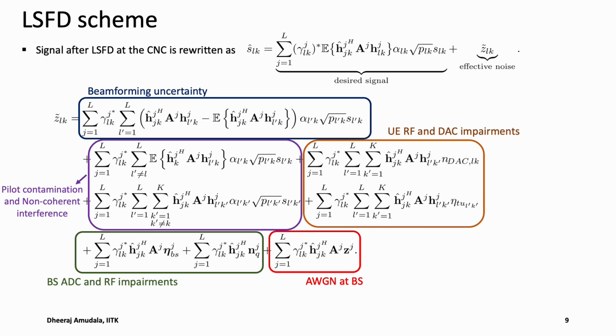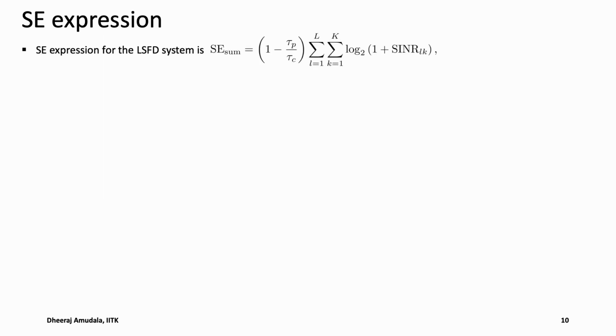By exploiting the central limit theorem, we treat this Z tilde LK as a worst case Gaussian noise, using which we can derive a closed form SE expression. The SE expression, which is the sum spectral efficiency of all the users, is defined as follows.